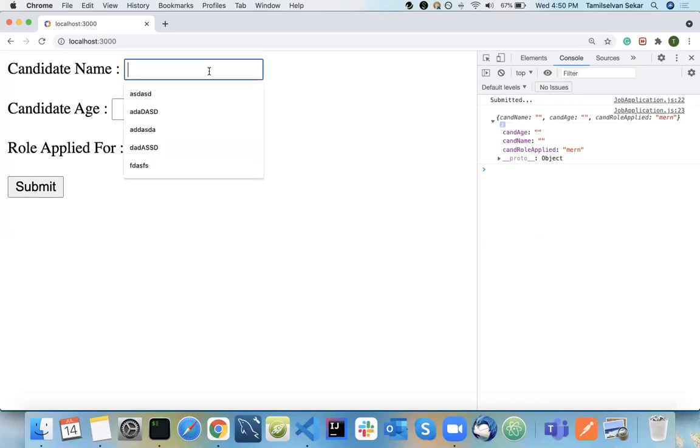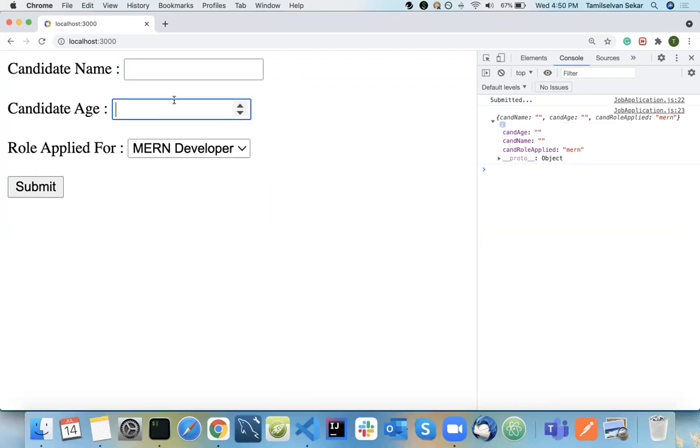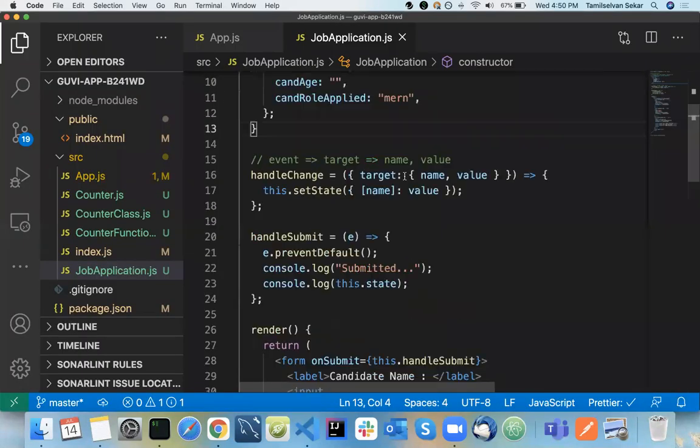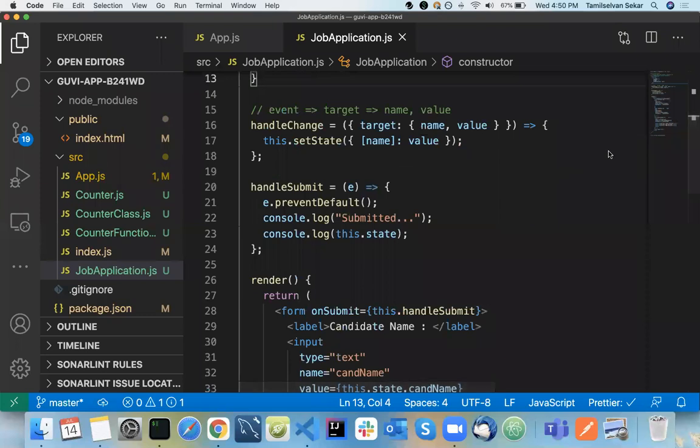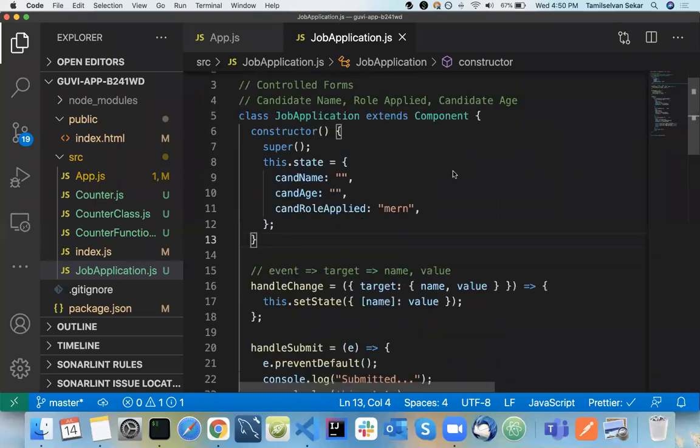What it means is candidate name can be anything, but it cannot be empty. And for candidate age, you can have a validation like age should be greater than 18 or 21. So basic validation, and we can do that here.